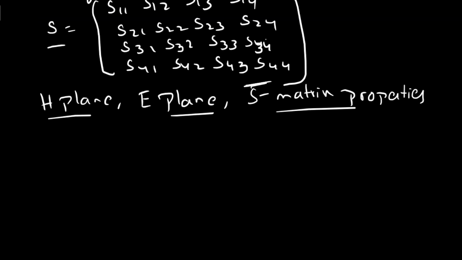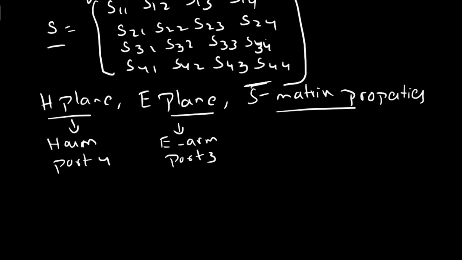So first, coming to the arms: the H arm is port 4 and the E arm is port 3. Here port 4 and port 3 are perfectly matched, meaning no reflections.